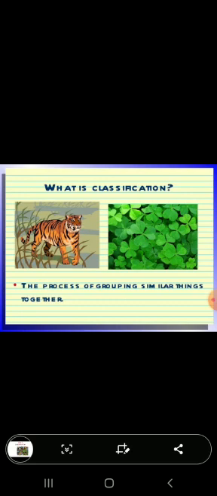So why is classification done? Classification is done in order to make it easy to understand the large number of organisms in a very short period of time.